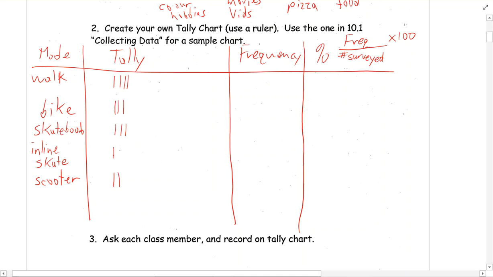And who am I missing? Ben. Louis, Louis definitely a skateboarder. And Tyson, he's a walker. And we have Xavier. Xavier is a biker. And Dylan, he is a walker.